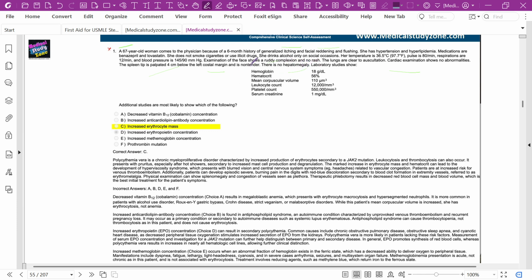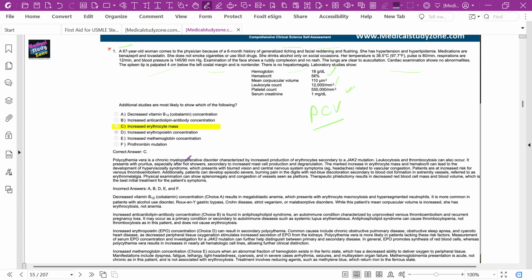There is no hepatomegaly, and there is increased platelet count. There is high hemoglobin, high hematocrit, MCV is high, and platelet count is high. So what is the diagnosis? The diagnosis is polycythemia vera. In polycythemia vera, the primary disturbance is increased RBC mass or increased erythrocyte mass.